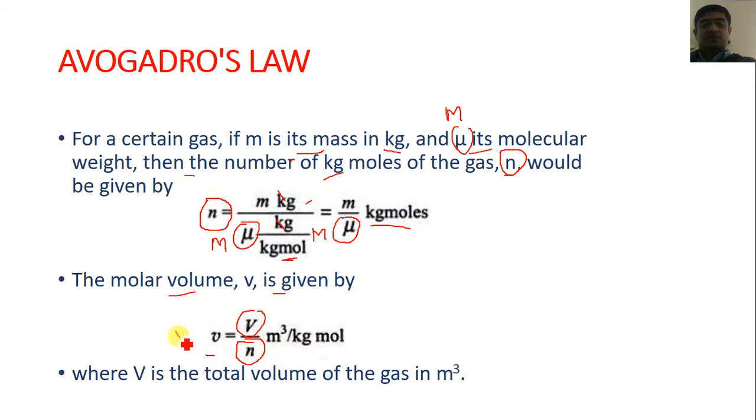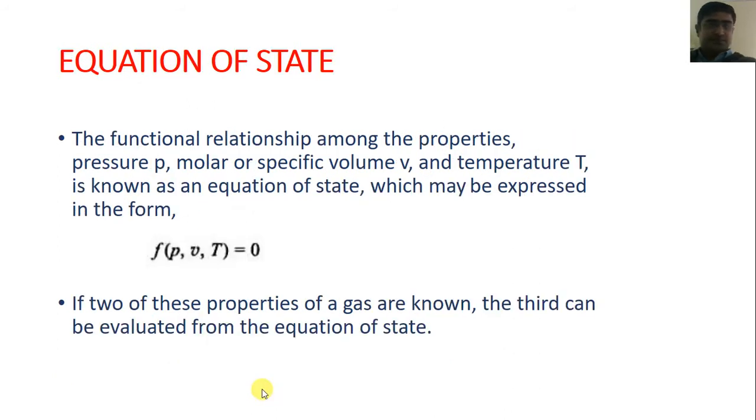Sometimes the molar volume is also given as V bar, where V is the total volume of the gas in meter cube.